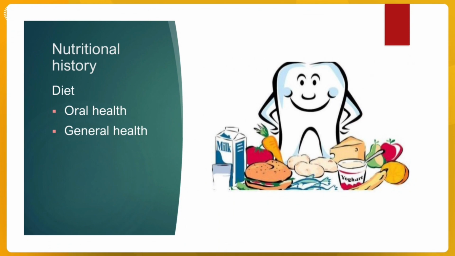Now lastly, we are coming to the nutritional history. So here the diet, and why diet is important is because it is an indicator for how careful they are about what they eat. It's an indicator for whether the diet is carcinogenic or not.